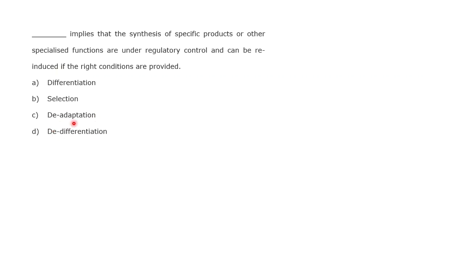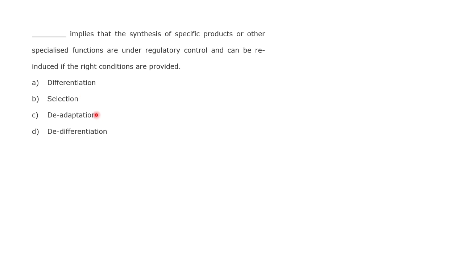But in this case, differentiation I am not sure, because differentiation means that the cell is already at this phase, it cannot be reinduced or readapted back to a specific specialized function, right? It should have been in a differentiated phase. Later it should have moved into a de-adapted phase or a de-differentiated phase, so that it can be induced by certain regulatory control, so that it can be reinduced to provide that specific specialized function.